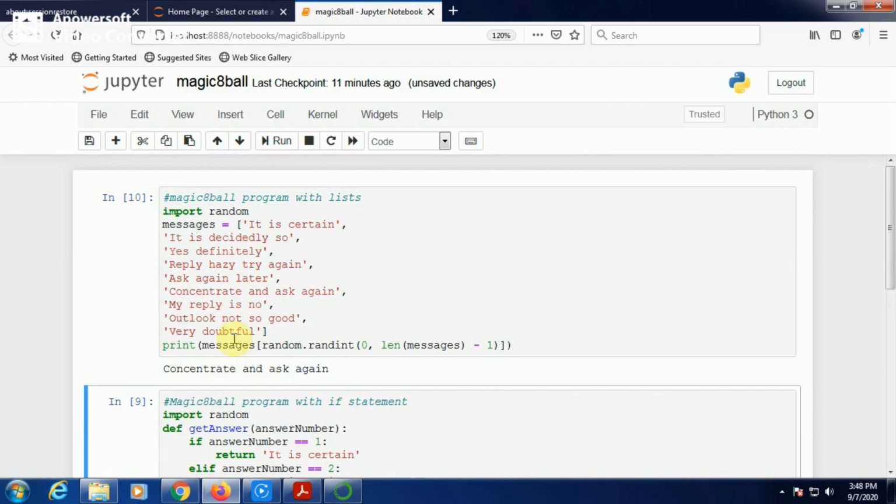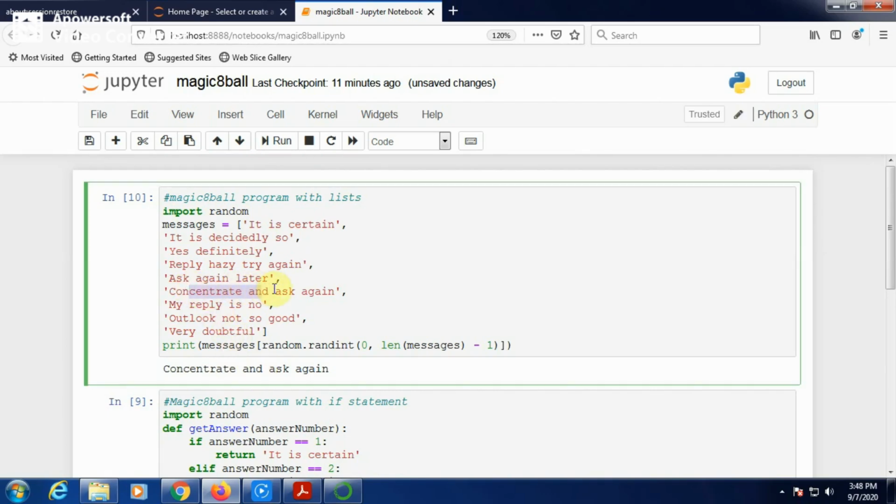Randomly any index will be generated by this random.randint function, and that index is used to pick a message from the messages list. This is about picking a random message from the list, the magic 8-ball program.